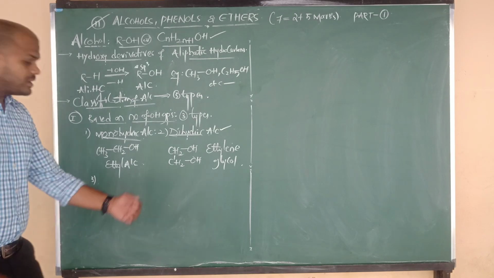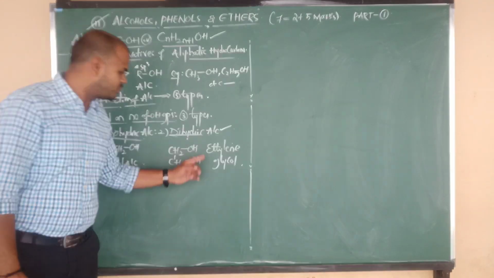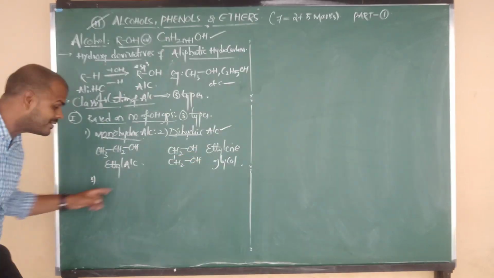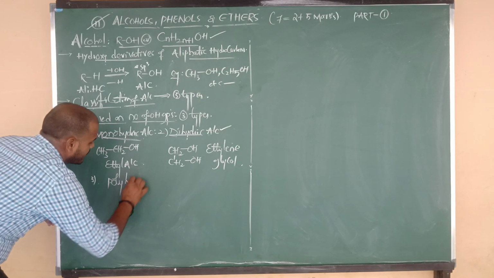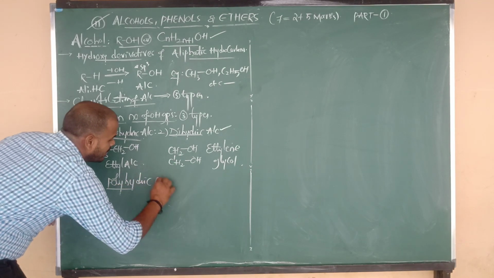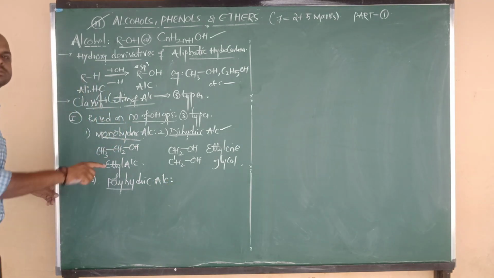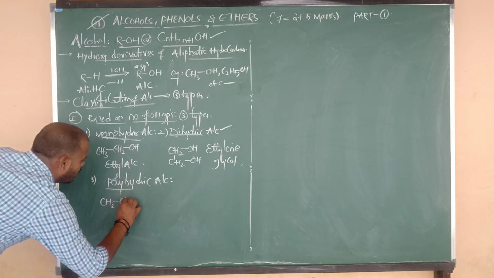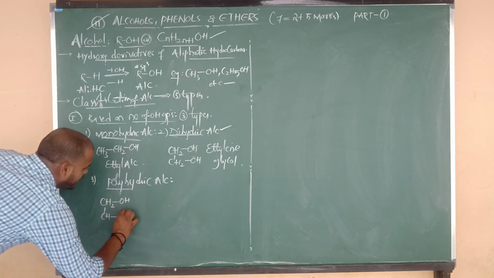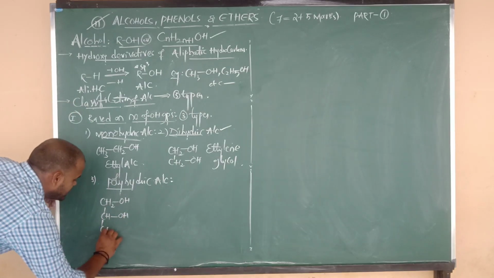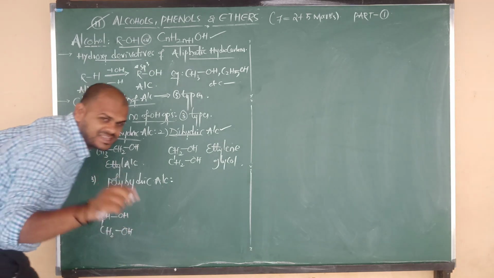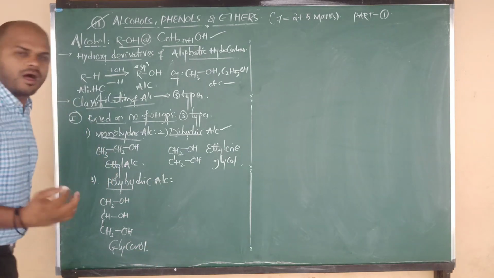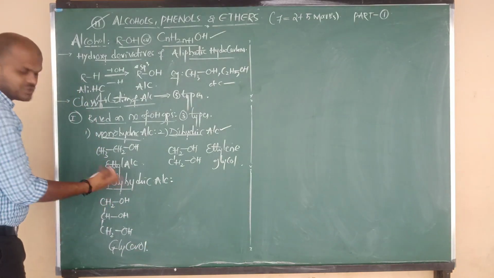So presence of 1 OH is monohydric, presence of 2 OH is dihydric. More than 2 OH, that is trihydric, tetrahydric, we consider under the polyhydric category. The third one is polyhydric alcohol, meaning these alcohols have more than 2 OH groups in their structure. Let us write an example: CH2OH-CHOH-CH2OH. I hope you know this very important structure very well. This is called glycerol. It is a trihydric alcohol and belongs to the polyhydric category.